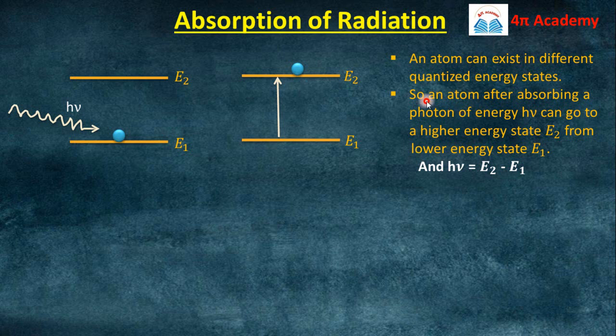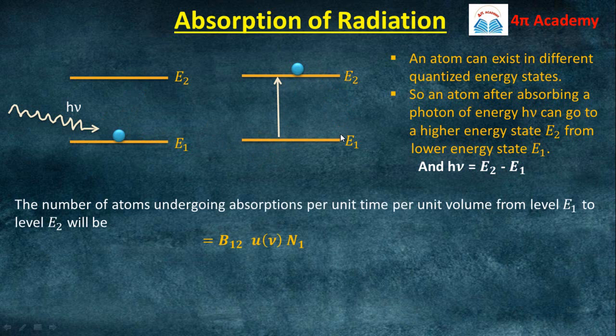As you know, inside the atoms there are different quantized states, and in the same way this atom can stay in different quantized energy states. So this atom will absorb the energy h nu and jump to the higher energy level, and this h nu is E2 minus E1. So this is the stimulated absorption of radiation. This was the theory behind the absorption of radiation.